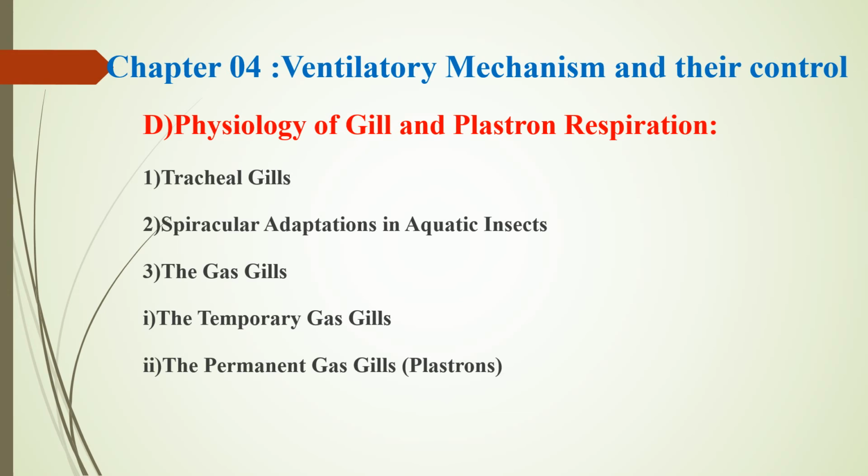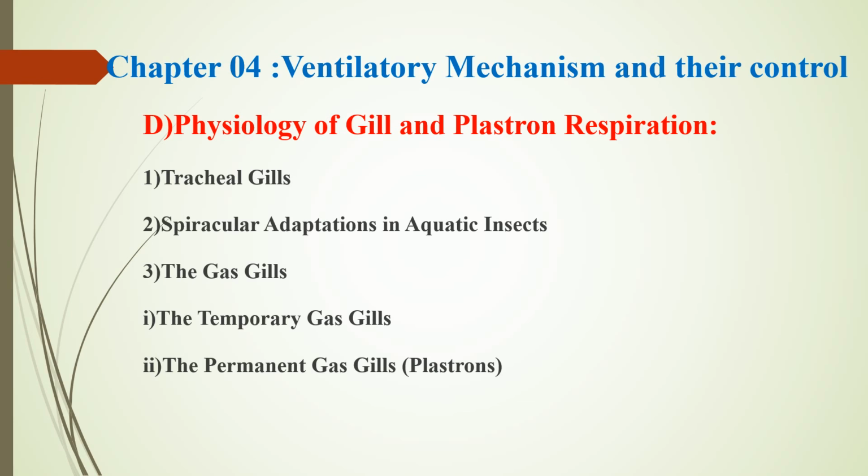Then the gas gills, they are temporary or permanent gas gills. Temporary gas gills carry an air bubble when the insect is submerged and extract oxygen from the surrounding water. The air bubble slowly declines in volume and gets reformed at the surface. Such gas gills function as temporary air storage and are held by some dense body hair under the elytra. They are found in beetles.